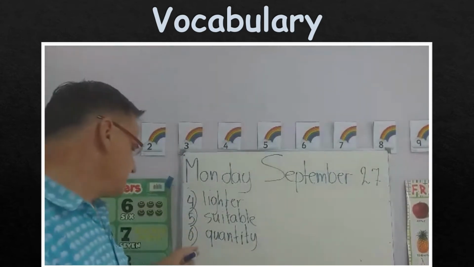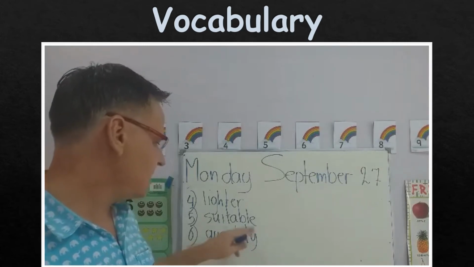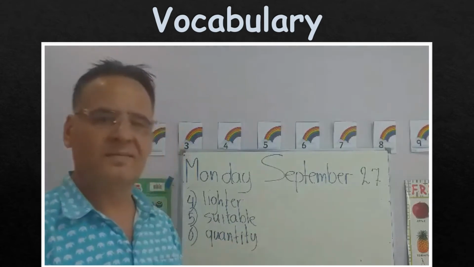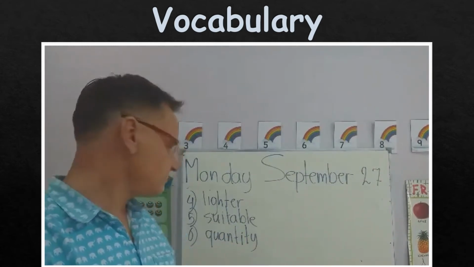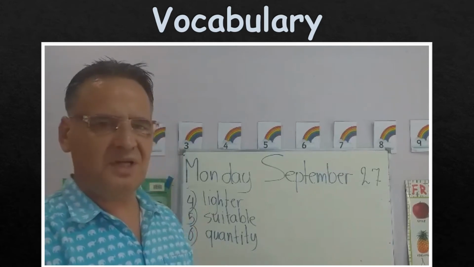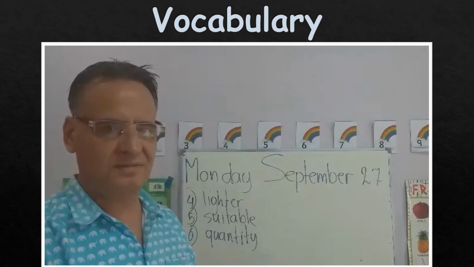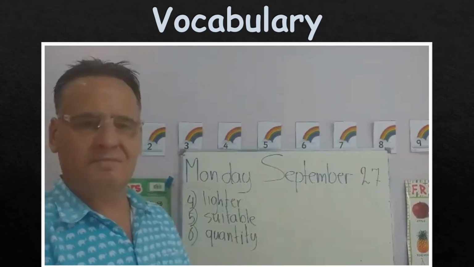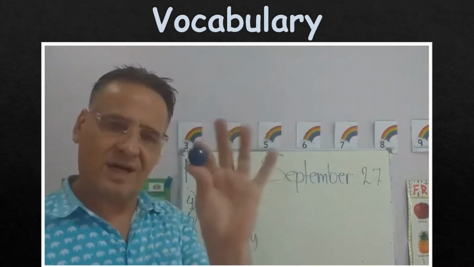Then, number 6, Q-U-A-N-T-I-T-Y. Quantity. Difficult word, but it only means how many or how much. For example, if you have 100 marbles, let's say we have marbles like this, I have 100.